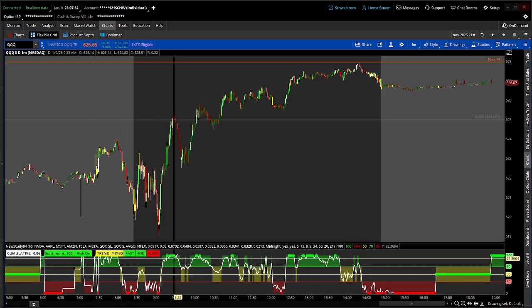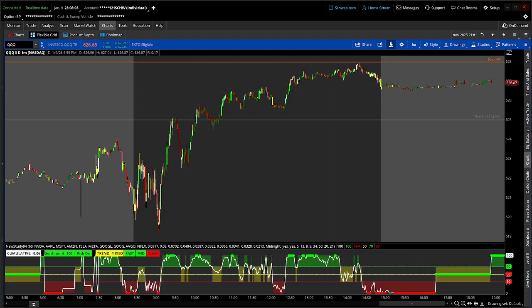Green means risk on, yellow means chop or caution, and red means risk off. And here's your trend index. If the overall trend, based off the cumulative, is green, the overall trend would be green. But right now it's showing mixed because the fast trend is green, the mid trend is green, and the slow trend is red.